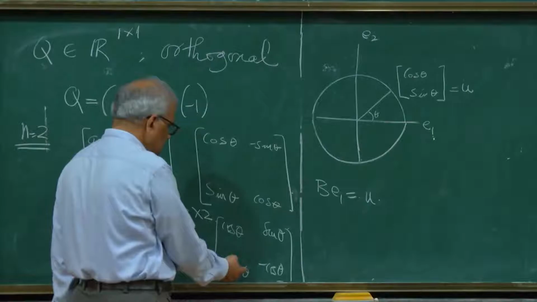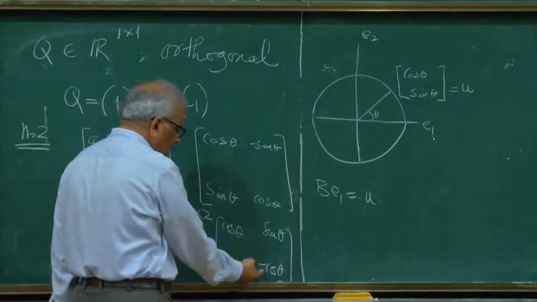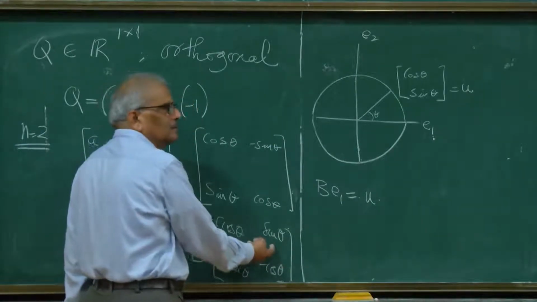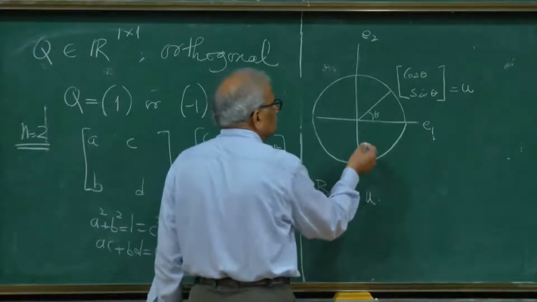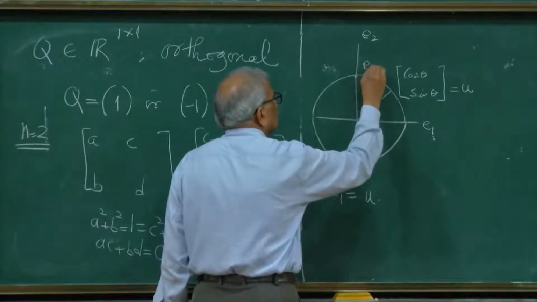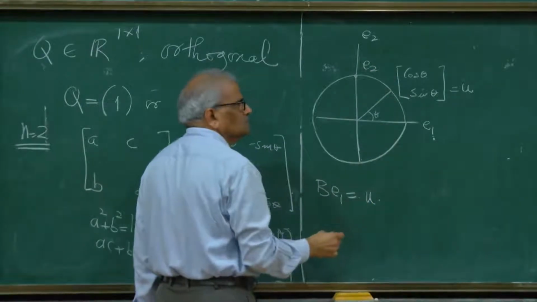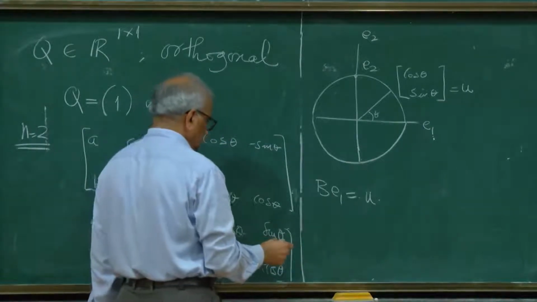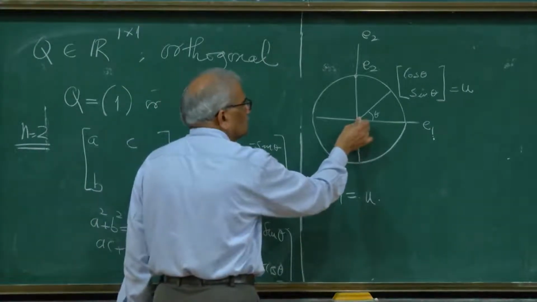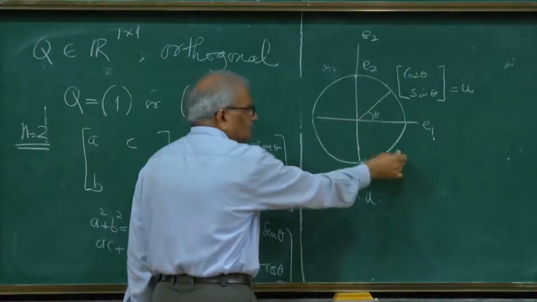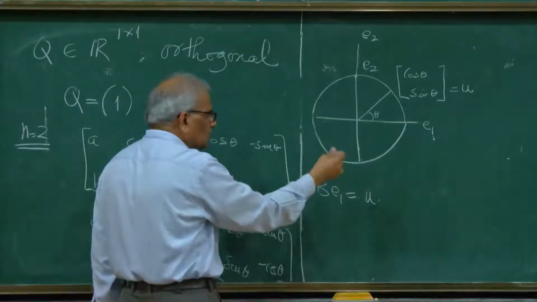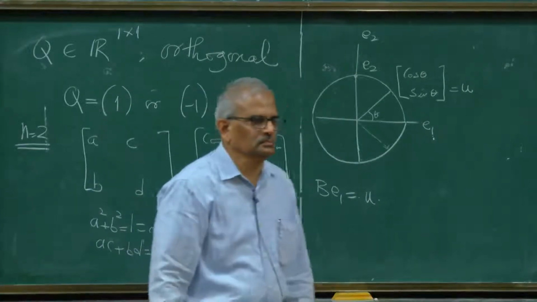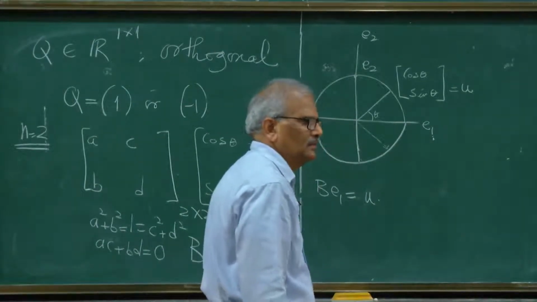What is the connection? So the y coordinate is negative, and the x coordinate is sin theta. This is e2. Where is e2 mapped to? Somewhere here, in the fourth quadrant. It is not clear what is going on.